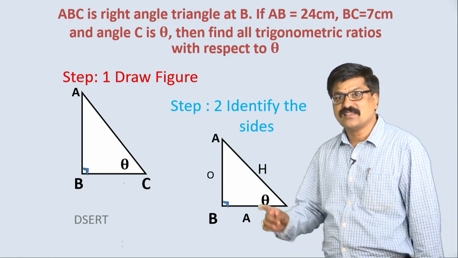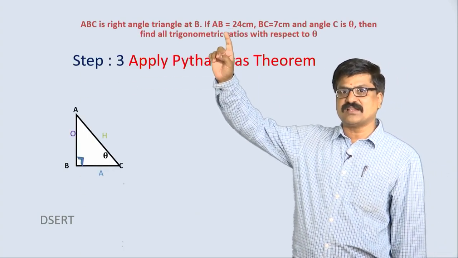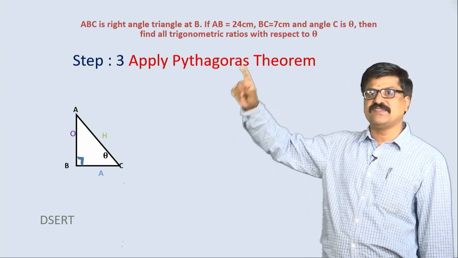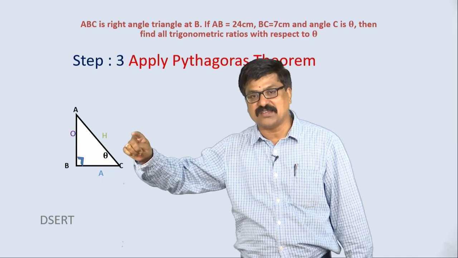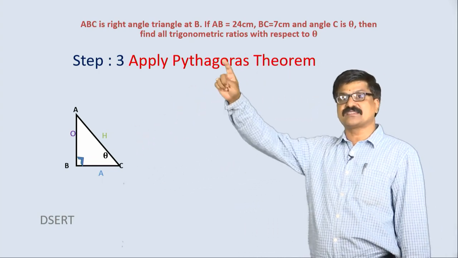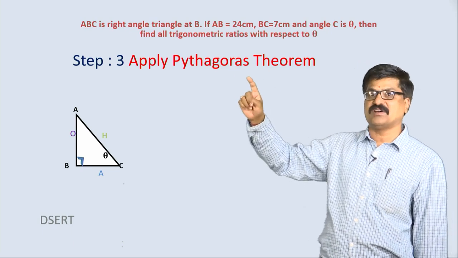After this, see here, the problem is that the value of AB is given, the value of BC is given, we need one more side value, hence we are taking step number 3 as Pythagoras theorem.